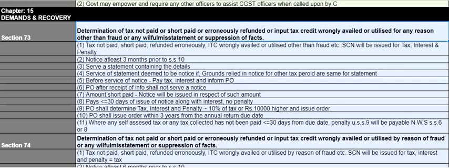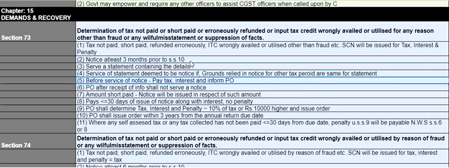A show cause notice will be issued for tax, interest and penalty, and notice will be issued at least 3 months prior to subsection 10. And if you see the subsection 10, the time limit is 3 years from the annual return due date. So the notice has to be issued within 2 years 9 months from the annual return due date, and they can serve a statement containing the details, and the service of statement in few cases will be deemed to be notice if the grounds relied in the notice for other tax period are same for the statement also.